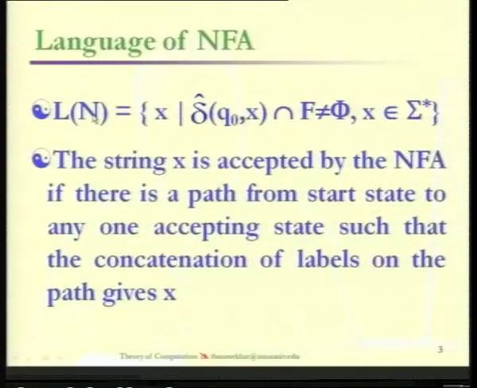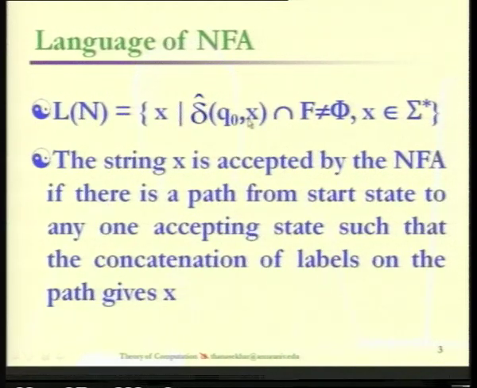So here is the definition. The language recognized by N, where N means the non-deterministic finite automata, is the set of all strings X, and the condition here is that we have the extended transition function for the NFA, that is going to be δ^(Q0, X), where Q0 is the starting state of the given non-deterministic finite automata, and X is a string which we want to verify whether it is there in the language or not. So we are finding δ^(Q0, X), and we will get one or more states as output. It is because it is an NFA, it is not necessary that we always get a single state as output, we may have even more than one state as output.